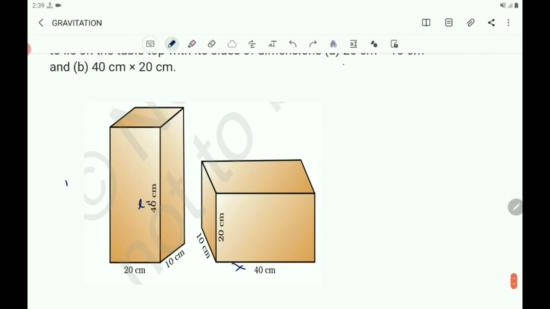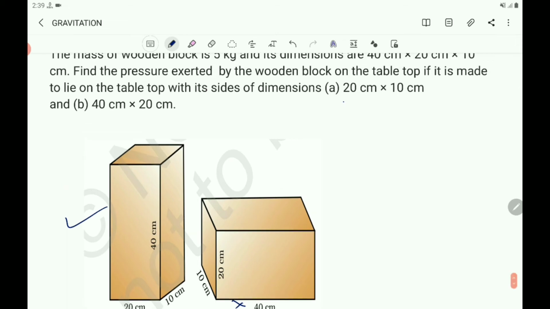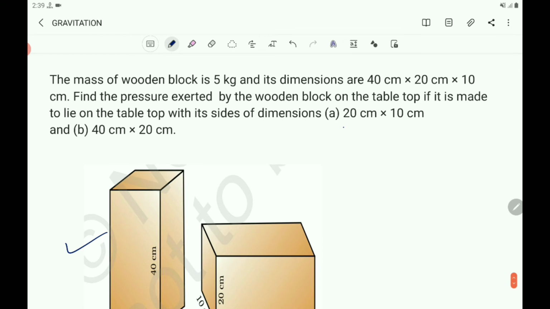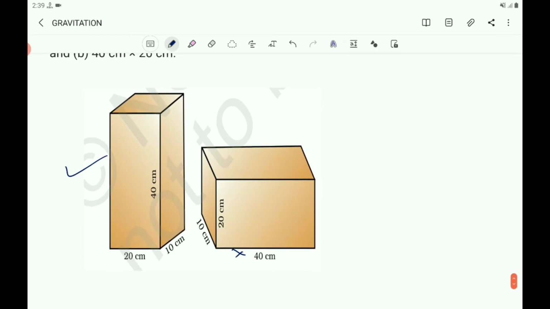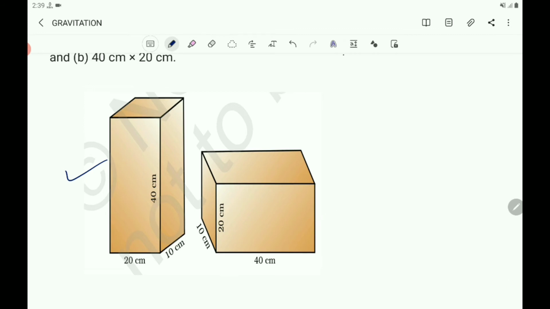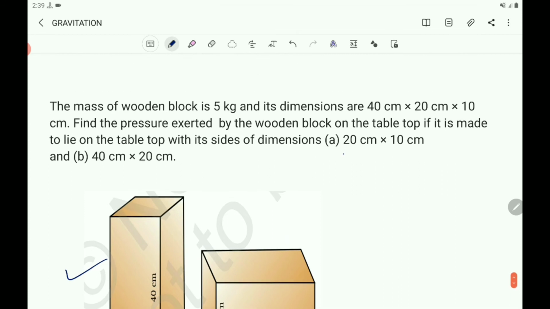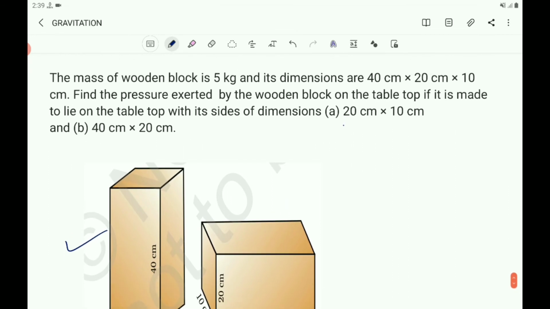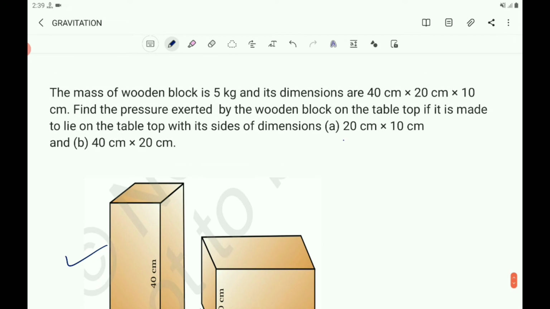In both cases we have to find the areas of contact of the wooden block and the tabletop. So first take the force exerted.